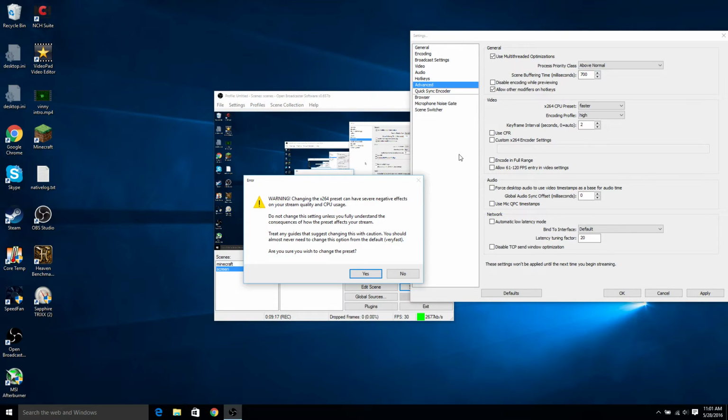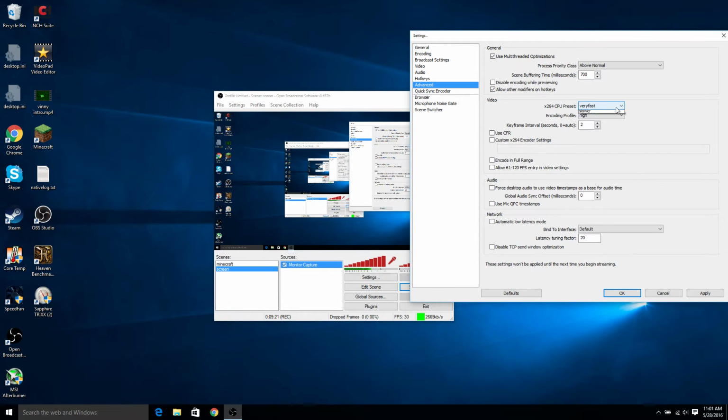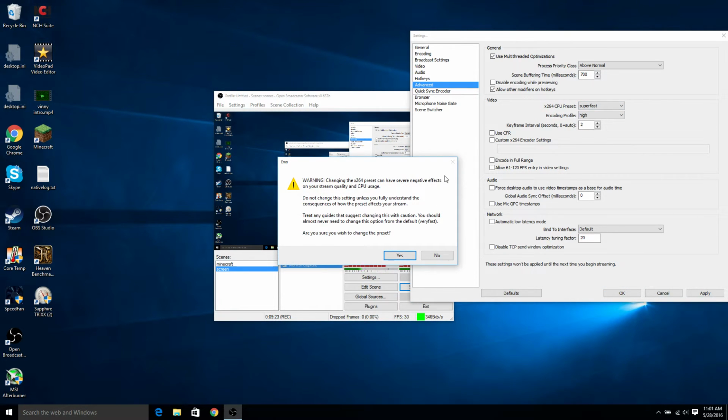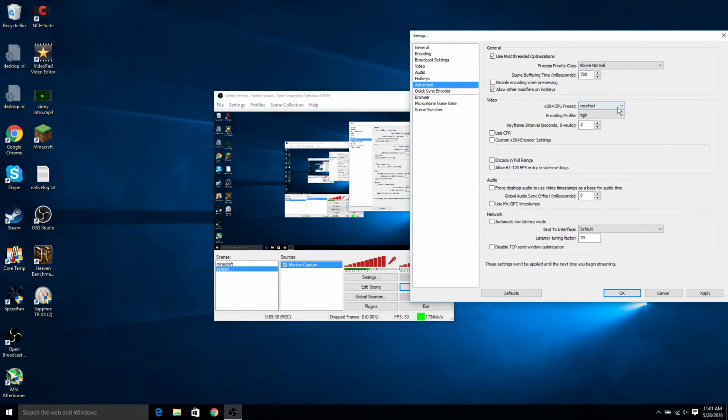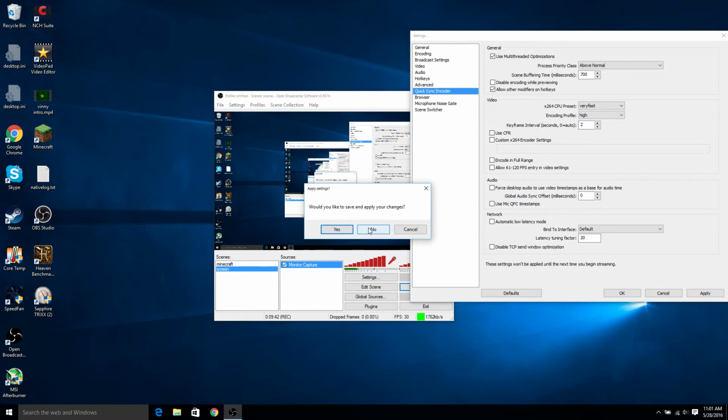Basically, blah blah blah blah. You could hurt your processor. If you do that, it's going to say that there are negative effects. But if you have a really low processor, then you're going to have to change it to super fast or ultra fast, like what I had to do on my laptop. Encoding profile, I have that on high. I think that's about it.